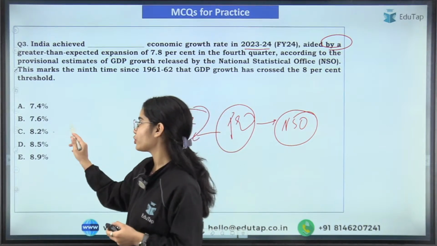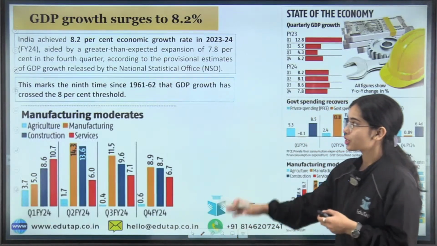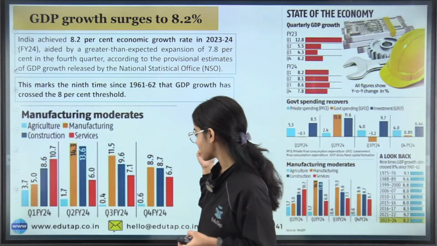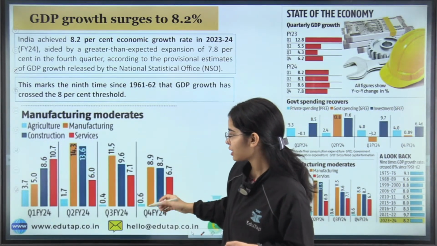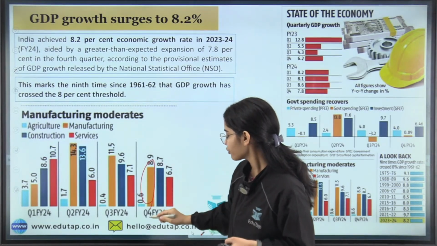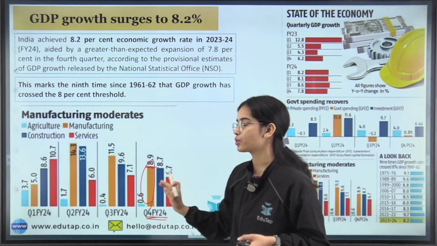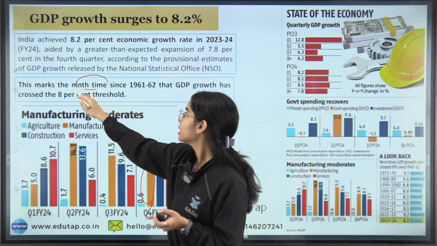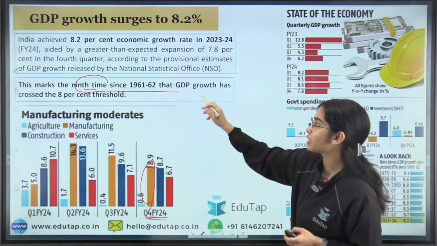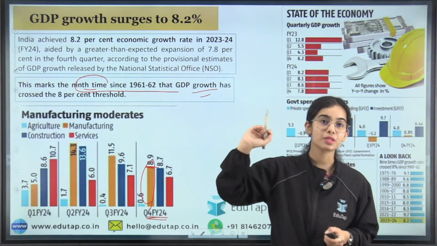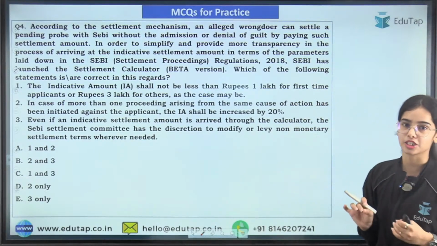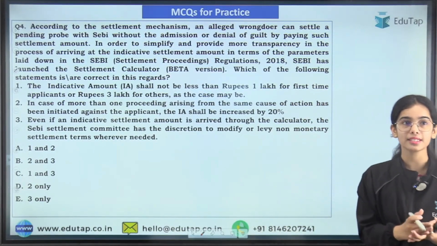So 8.2%. This is all that we have discussed, that there is great growth that has been seen in the manufacturing sector. In the fourth quarter, you can see that the growth is good for the manufacturing sector. And it is the 9th time since 1961-62 that GDP growth has crossed the 8% threshold. It is a very good growth that India has achieved.